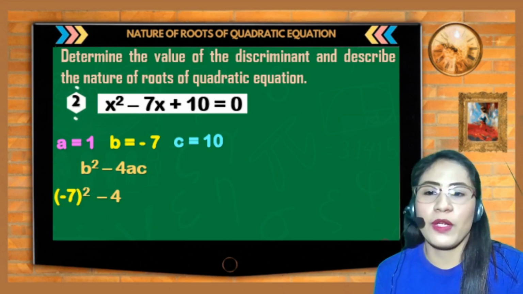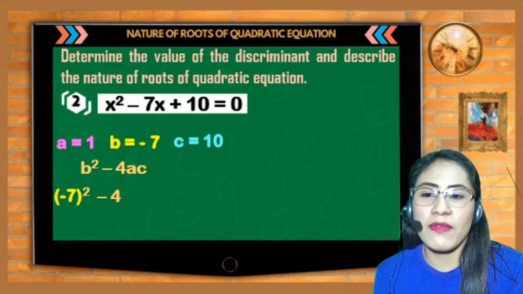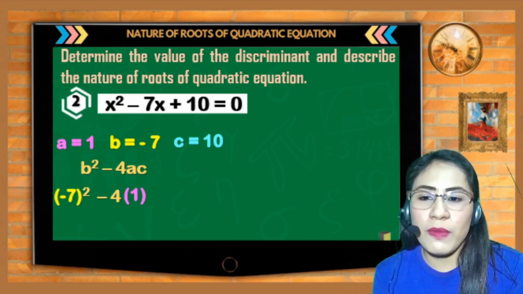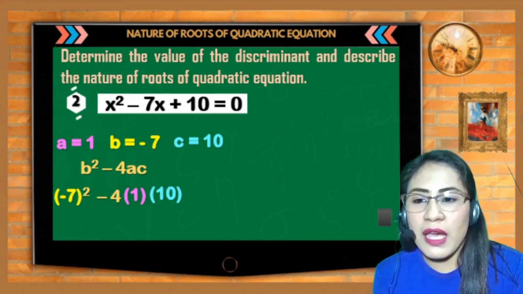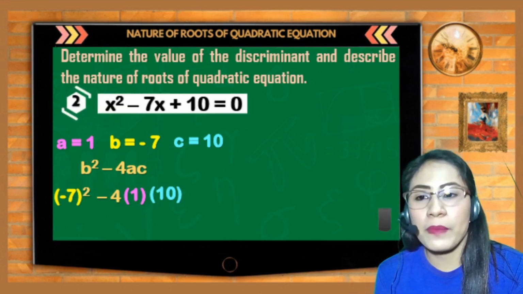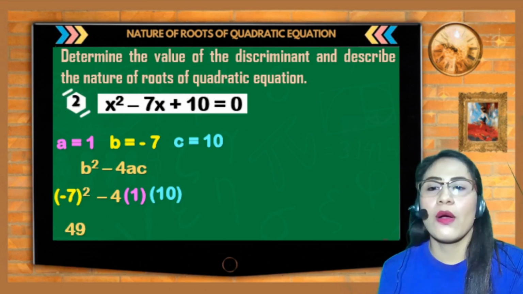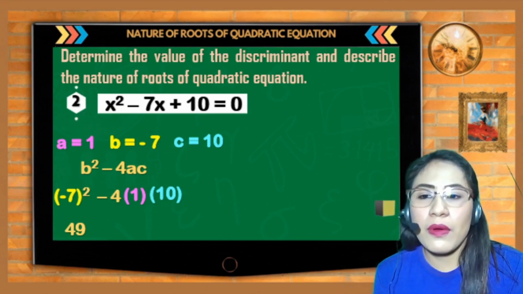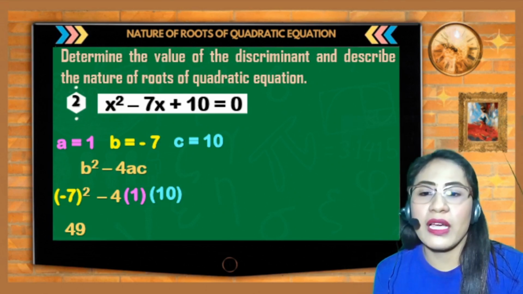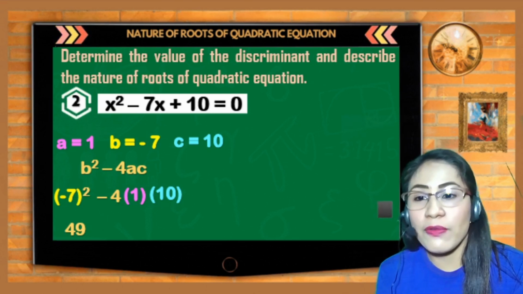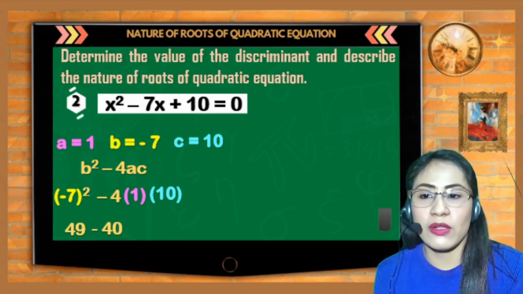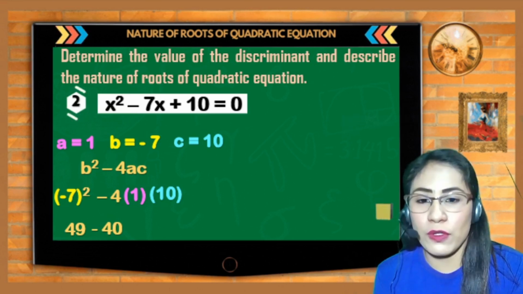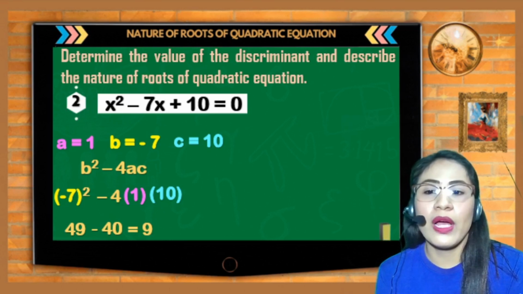Kopya ulit mula sa ating formula, and then multiply it by the value of A, which is 1, and multiply it again with the value of C, which is 10. So, negative 7 squared is 49, or negative 7 times negative 7 is 49. Then, negative 4 times 1 times 10, magkakaroon tayo ng negative 40. So, therefore, meron tayong 49 minus 40 is equal to 9.